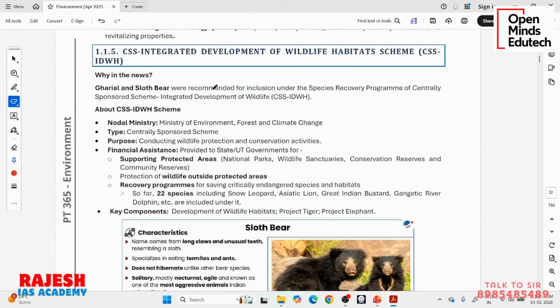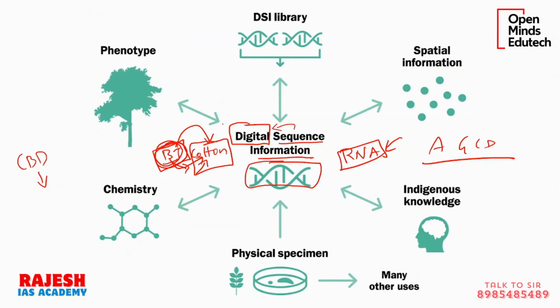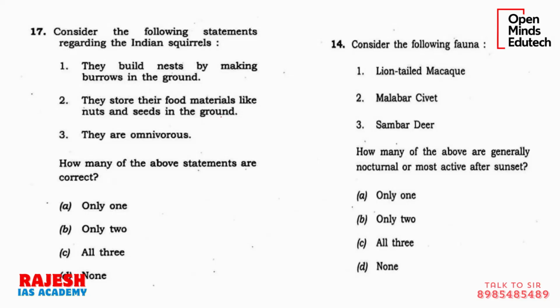Moving on to the next article, CSS Integrated Development of Wildlife Habitat Scheme. CSS means Central Sponsored Scheme here. I will show you the PYQ. First, understand this. Schemes introduced by the central government will usually be of two types: one is central sector scheme, or central sponsored scheme.